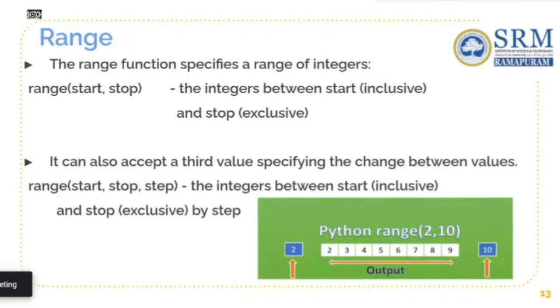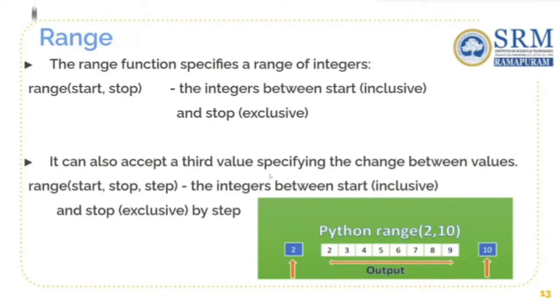Coming to the range function, as you can see here, range has 2 arguments or 3 arguments at times, but here we are talking about the 2 argument range function, where the starting element, which is 2, is included, and the ending element, which is 10, is not included. Only the elements from 2 inclusive till 9 will be considered, and 10 is not included. So this is how it works.